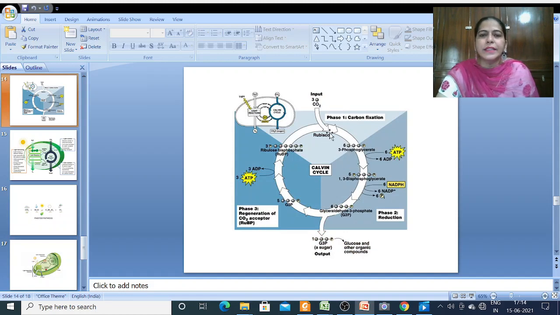So we will again see RuBP in the presence of Rubisco and carbon dioxide, 3 molecules. Phase 1 is carbon fixation, and you get 3-phosphoglycerate, then 1,3-bisphosphoglycerate, then glyceraldehyde 3-phosphate, and you get glucose, and other organic compounds can be formed from that. This is the reduction phase, then the regeneration phase, and ultimately you get RuBP again.